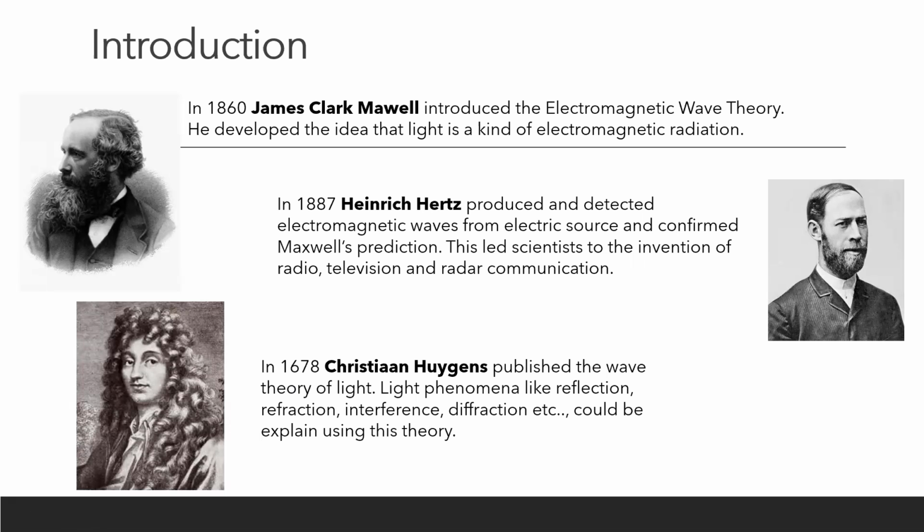We have to admit that Christian Huygens was a brave young man, because during that period Isaac Newton was already a renowned scientist, and Isaac Newton's theory of light prevailed, that light is made of tiny particles called corpuscles. So when that corpuscular theory was prevailing, this young scientist published this revolutionary work called the wave theory of light. The scientific world was not ready to take it.